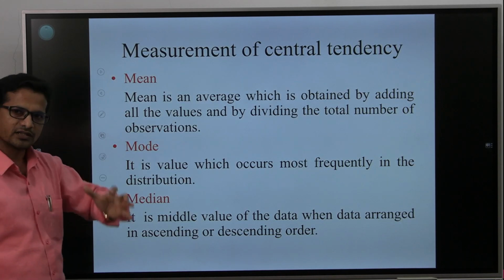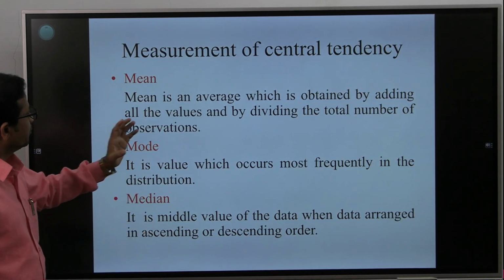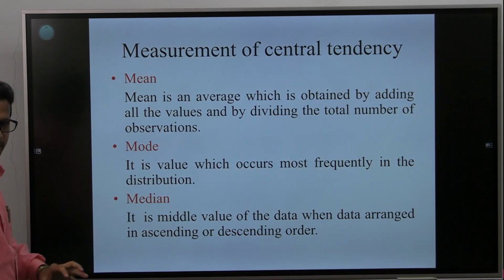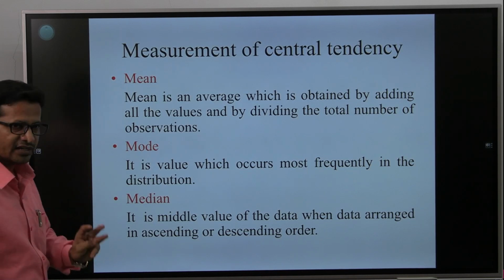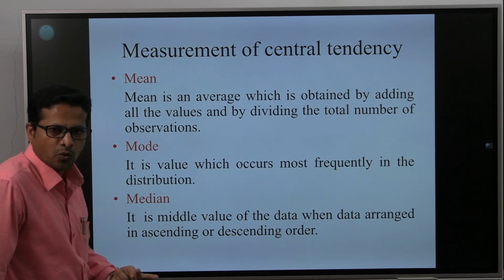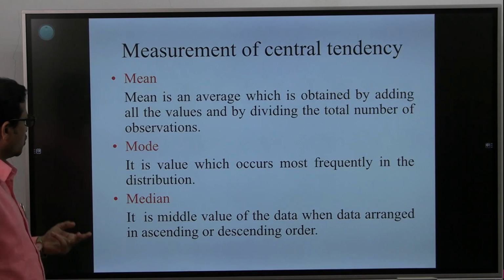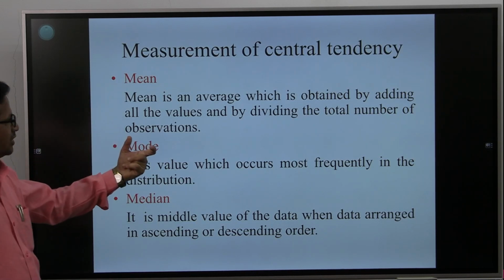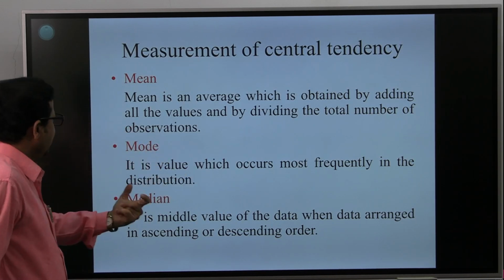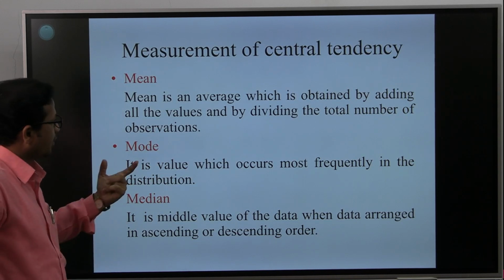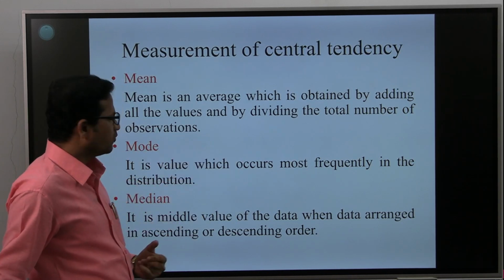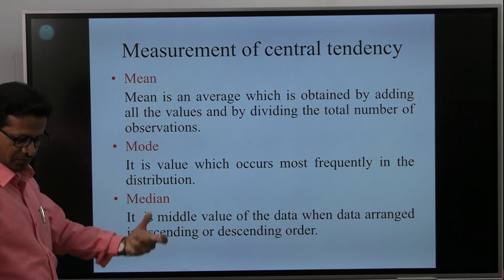Lastly, we will focus on a few points on measures of central tendency. What is central tendency? It is defined by 3 types: first is mean, second is mode, and third is median. So what is mean? Mean is an average which is obtained by adding all the values and dividing by the total number of observations. It is known as mean.